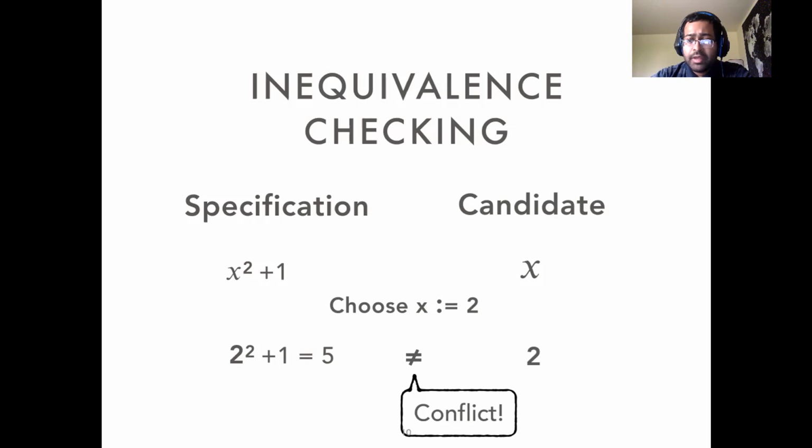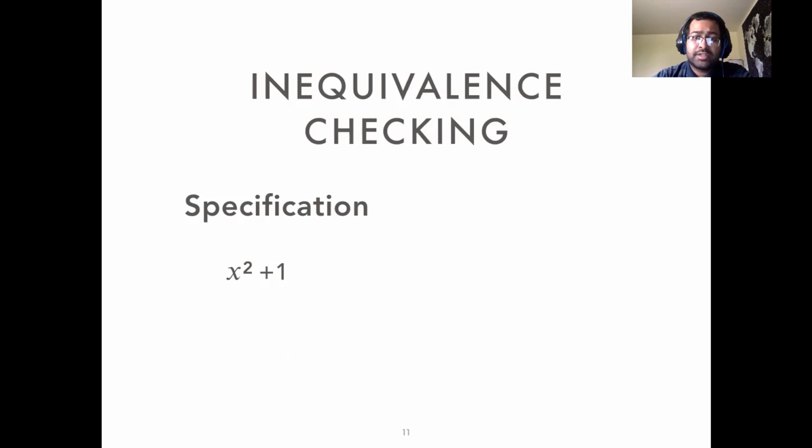However, let's try to figure out if this approach works for partially symbolic candidates. For example, if our candidate was x plus c. Now here, we can evaluate x squared plus 1 like before, but because c, a symbolic constant, cannot be evaluated, the exact same approach cannot be useful.